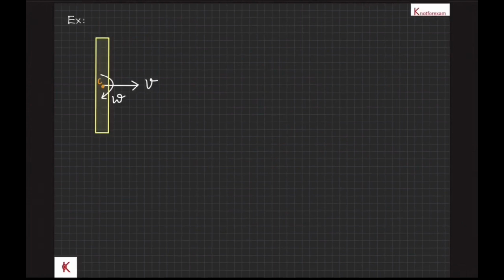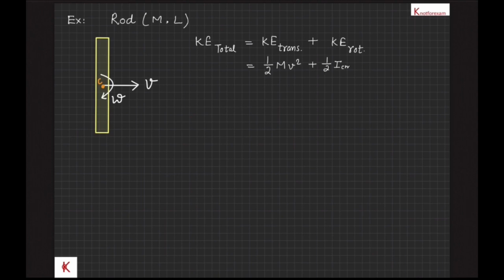In this example, a rod of mass m and length l is moving on a horizontal platform. Velocity of its center of mass is v and angular velocity of the rod is omega. Therefore, total kinetic energy is equal to translational kinetic energy of its center of mass and pure rotational kinetic energy about center of mass axis. That will be half mv square plus half Icm omega square.